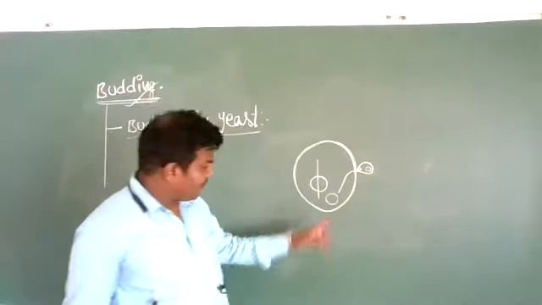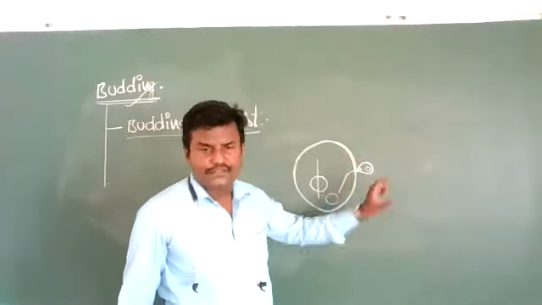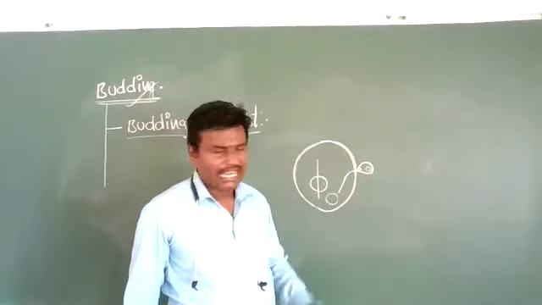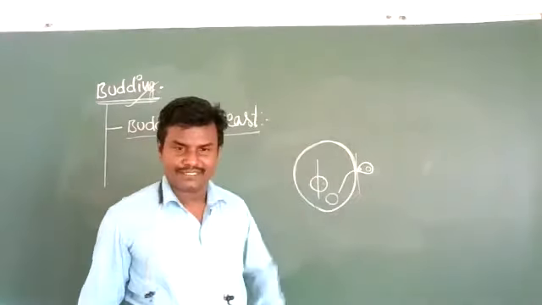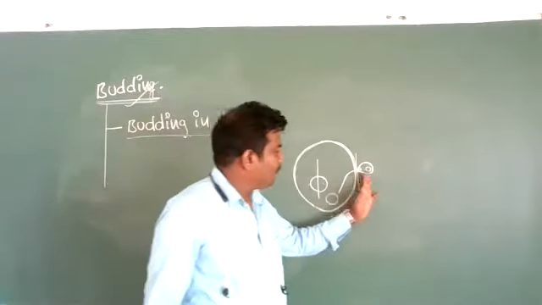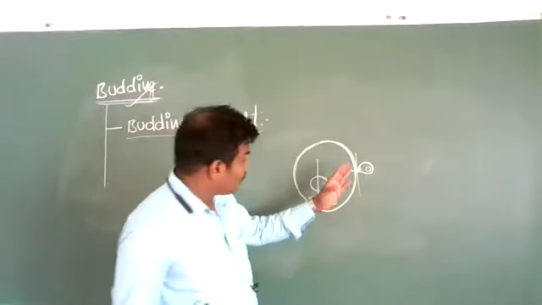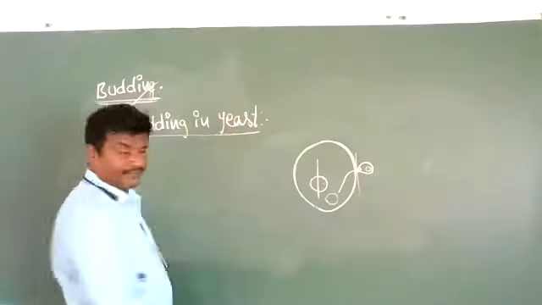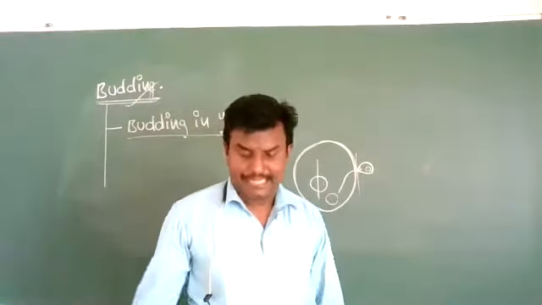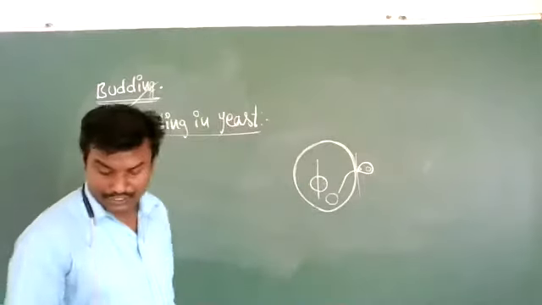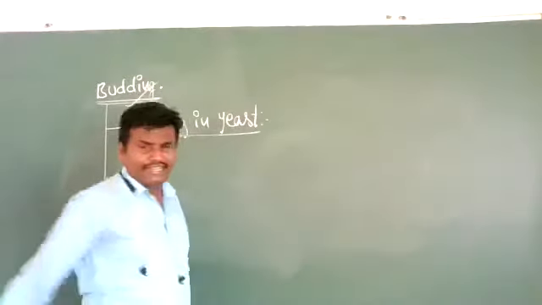When the nucleus has entered the bud, this bud grows fully and matures. After maturation, it will be cut off, detach itself, and grow as a new individual organism. Okay, so this is very common in yeast. In yeast, budding is a common type of asexual reproduction. This is budding in yeast.